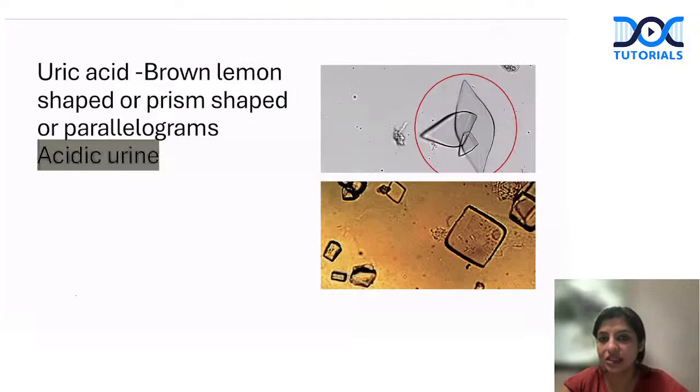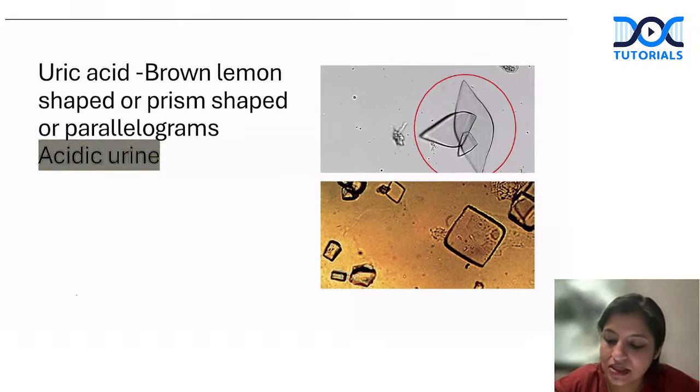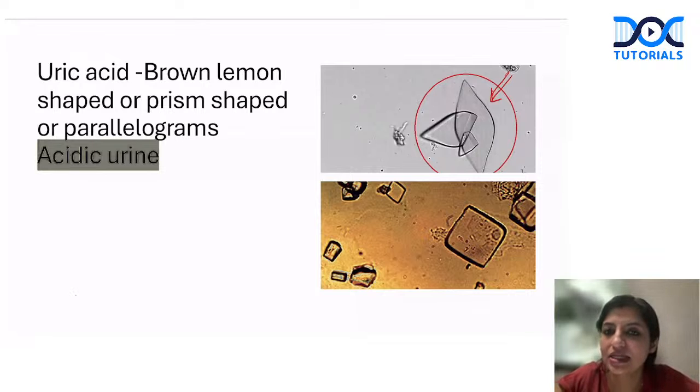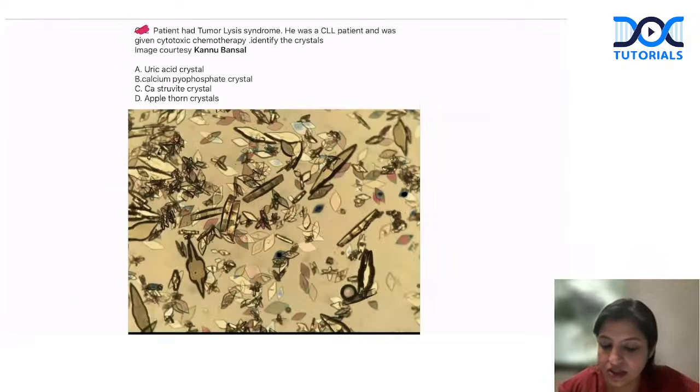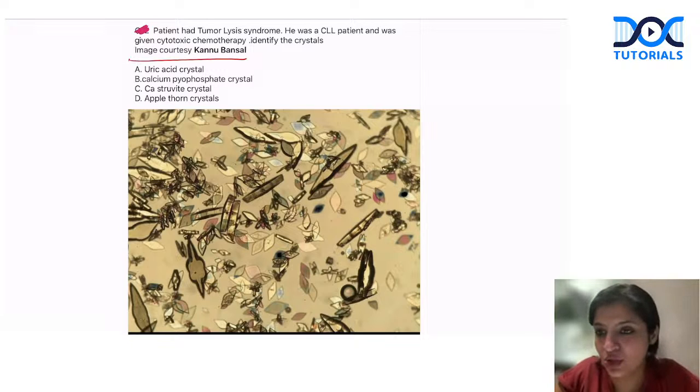Apart from that, look at these crystals. These are uric acid crystals. Remember this image always. They are uric acid crystals. They usually can be prism shaped or parallelogram, and they're seen in acidic urine. This was again a question. This was from one of my students from UCMS who did a project, and he took these photographs from the patient. So this is his photo. I've given him the courtesy. He's Kanu Bansal. He's now in the US.